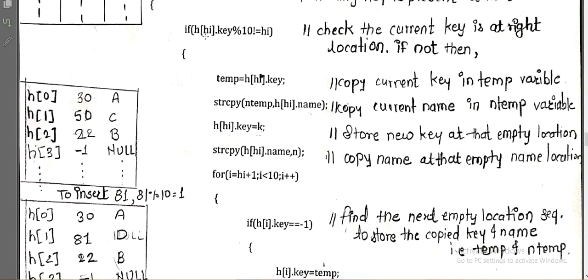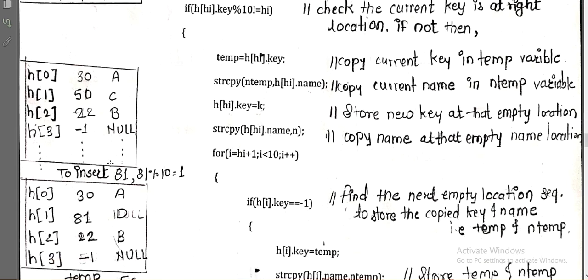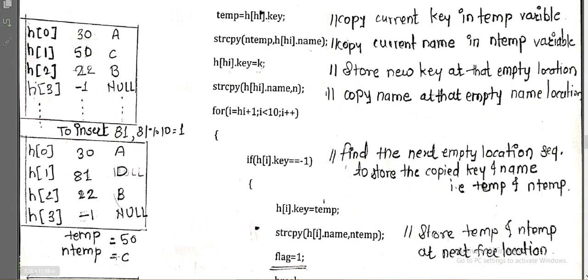So how am I going to check? By executing this condition. 50 mod 10 gives the remainder 0, which is not equal to HI. HI is 1, so 0 is not equal to 1. Yes, the condition is satisfied, so we need to swap the things, we need to replace the thing, right? Here we can see that temp contains the 50 and ntemp contains the C, and now I have copied the 81, and the name of that 81, which is D, gets copied at the true position, that is h of 1. Now my temp contains the previous value 50 and ntemp contains the name of that value, C.